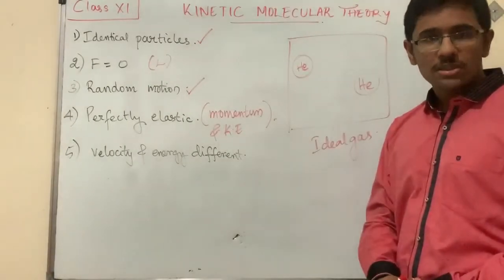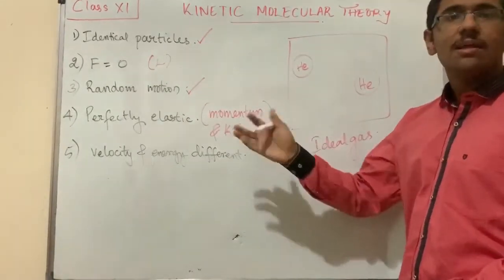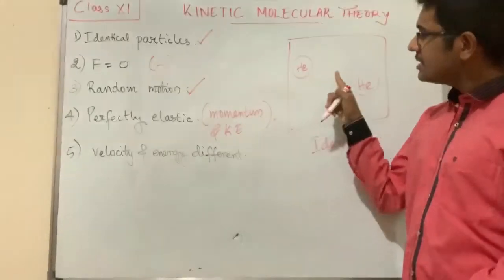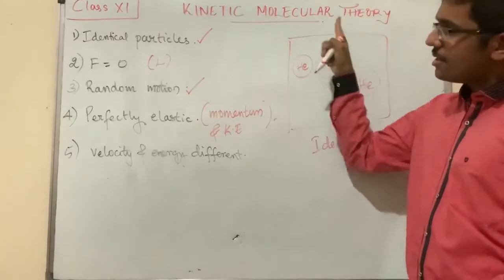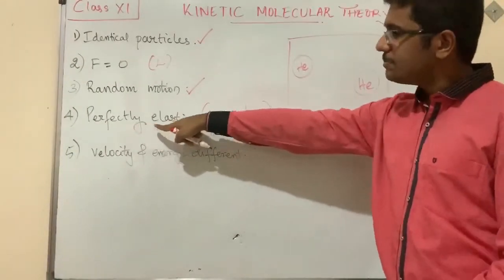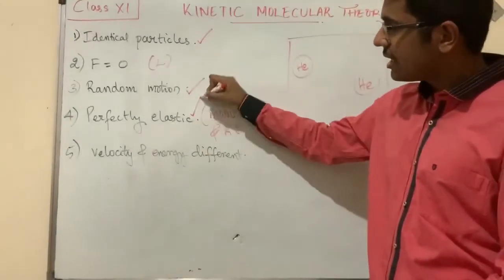Conserved means it is not lost. Initial momentum and final momentum remain the same. Law of conservation of momentum, law of conservation of energy is applicable for non-reactive gases, ideal gases, when they are considered. So it's perfectly elastic. So this postulate is also correct.